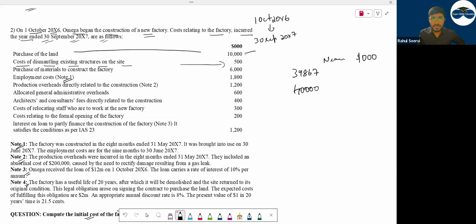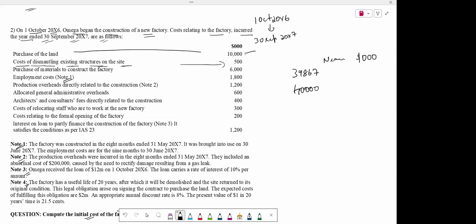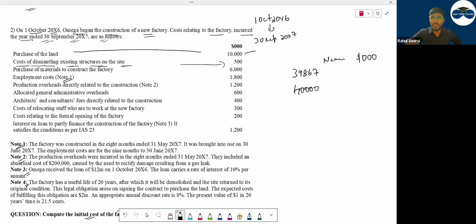That means you want to construct the factory, you have purchased the land, include hoga. If now you want to construct the factory, what should you do? Cost of dismantling existing structures on the site. The land which you have purchased, on that something is constructed, you have to demolish it, then only you can do the construction. Yes or no? अगर demolition हुआ ही नहीं है, can you construct the new factory if you have not demolished? No. So will this be included or not? This will be included, saying that okay, I have to incur this expenditure to construct my asset, factory.